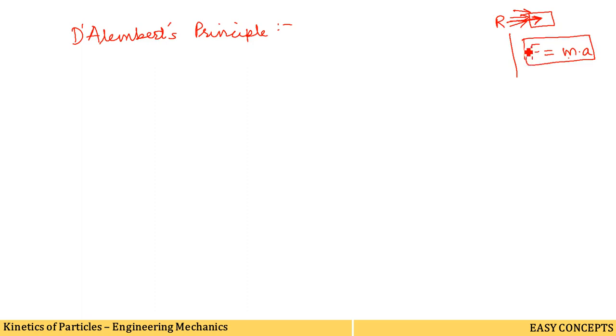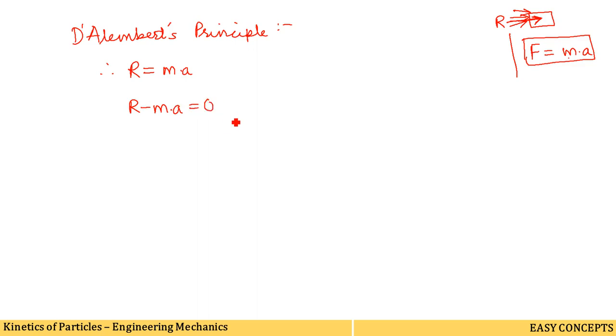So we can write, according to Newton's second law of motion, the resultant force from a system of forces is equal to the product of mass and acceleration in the direction of the resultant. That means R is equal to m into a. Why have I written R here? I have replaced F by R, because F was a single force and R is the resultant force of a number of forces. R is equal to ma, where R is the resultant force from the system of forces. Now this equation can be written as R minus m into a is equal to 0.